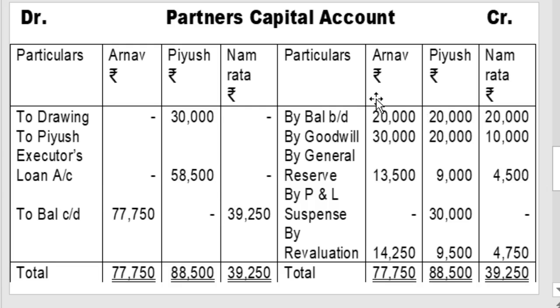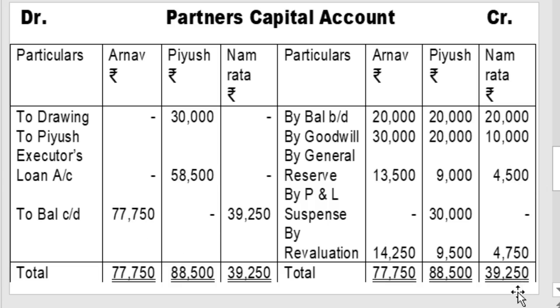Then the Arnav capital credit side total is 77,750. Write on the debit side, parallel line, 77,750. There is no amount in the debit column. So the closing balance, the final balance on Arnav capital, is a credit balance, as the credit side is more than the debit side: 77,750. A credit balance on a personal account is a liability of the business, and capital is again a liability of the business. So record it on the liability side of the new balance sheet.